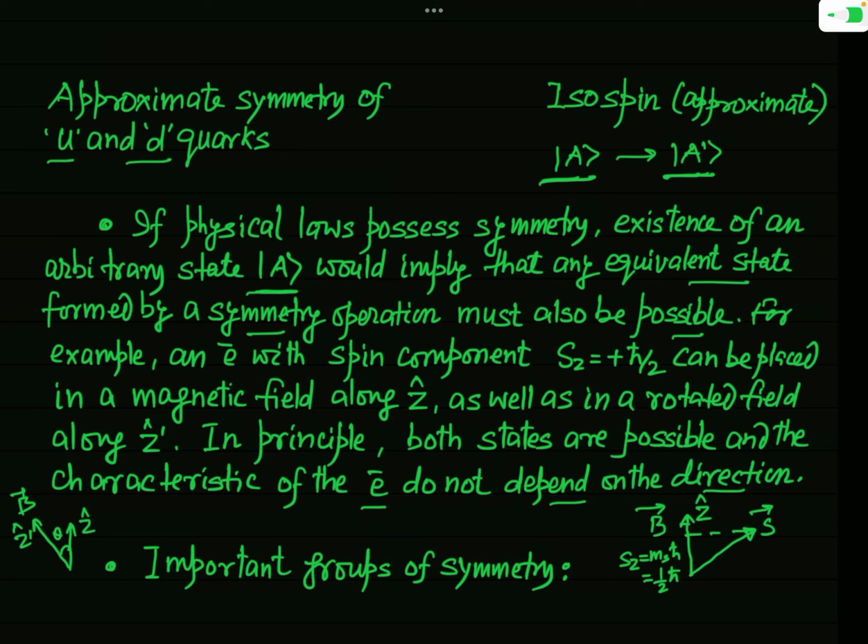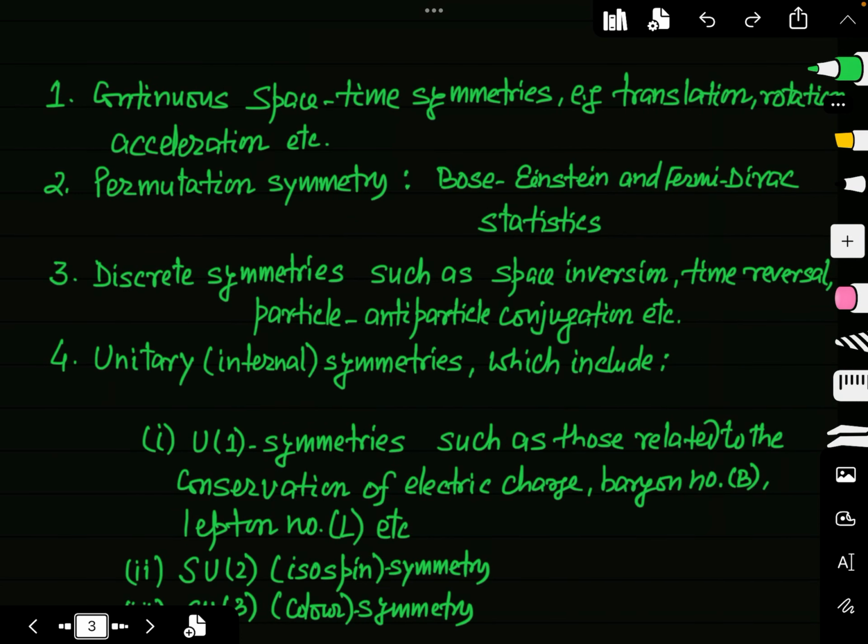Now, in fact, in physics, there are four important groups of symmetry. We will study these groups of symmetry later on in very detail, but as I have told you, this is our introductory lecture on symmetry and conservation laws. So till now you have seen that any conservation law is associated with some symmetry or some invariance. Okay, but what type of symmetry exists in the study of physics? So as I have told you, there are four main groups of symmetry or invariance.